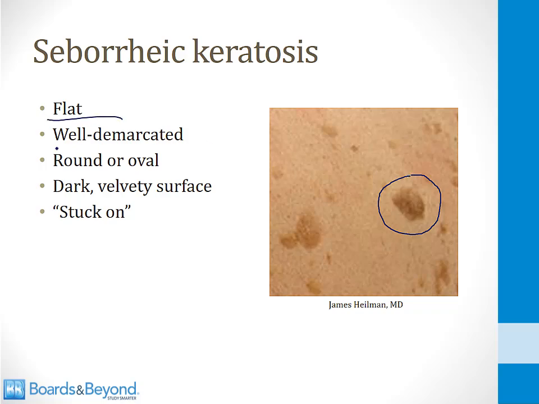They are flat and well demarcated. They are round or oval. They have a dark velvety surface, and they appear stuck on, almost like someone took something that was dark and stuck it to the skin. That's the classic description of a seborrheic keratosis.